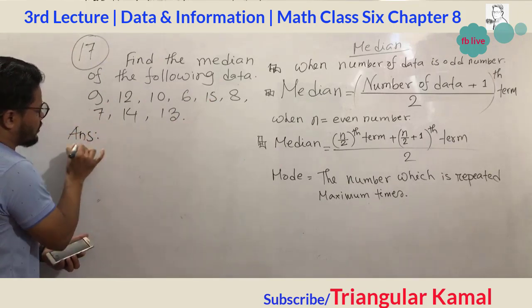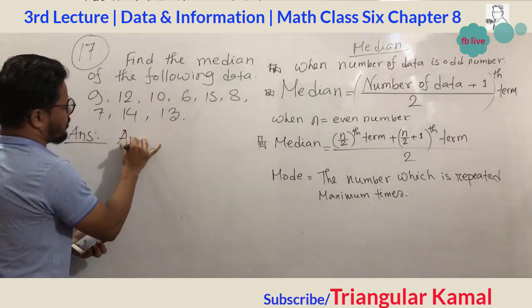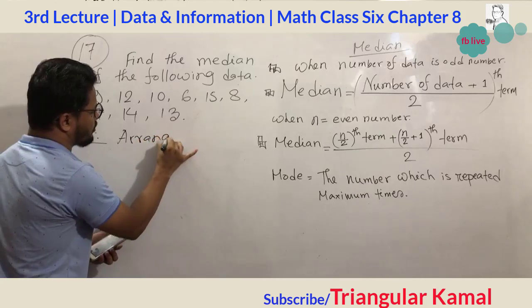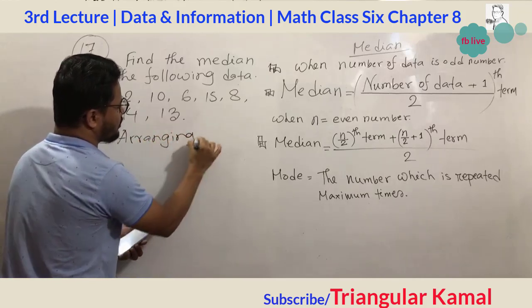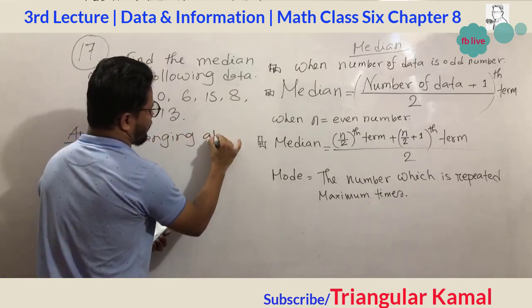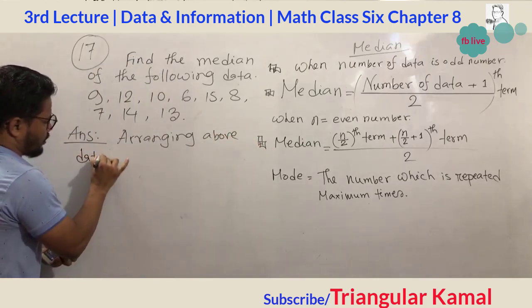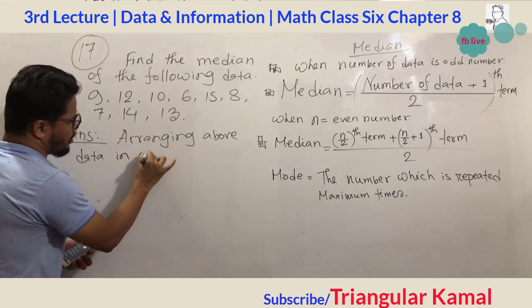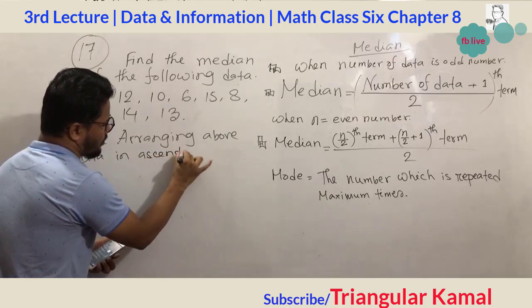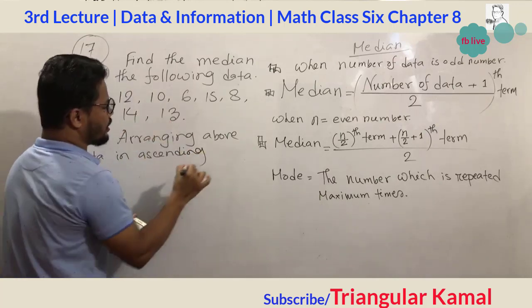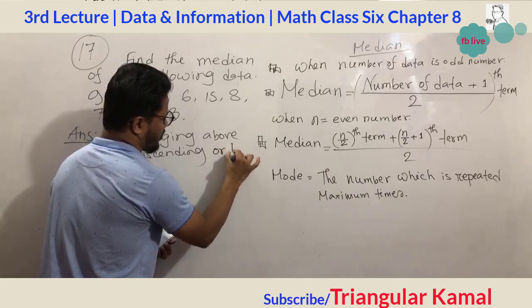Now write down the answer. Arranging the above data in ascending order, we get.